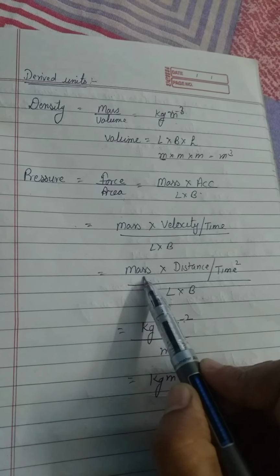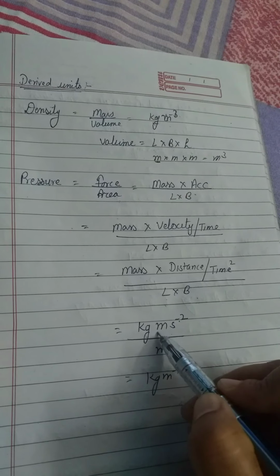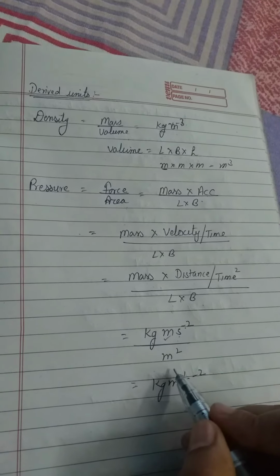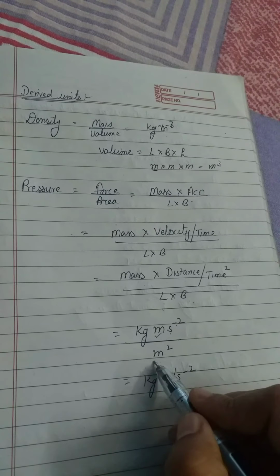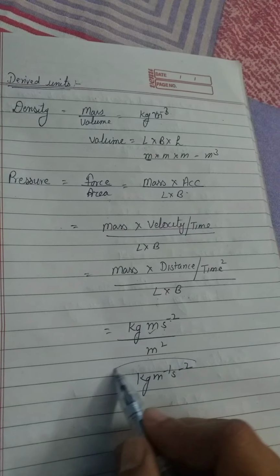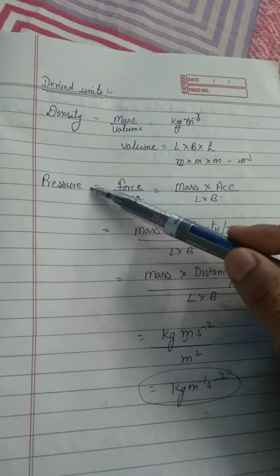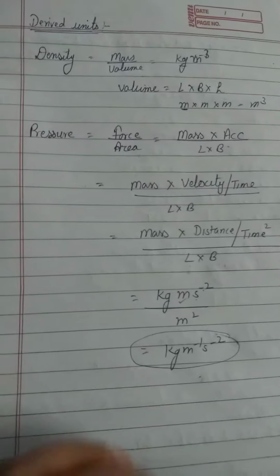Mass is a basic unit with unit kg. Distance has unit meter, and time has unit second. Similarly, area has meter square. So this is the derived unit, because you are deriving the unit for this particular quantity. These units are known as derived units.